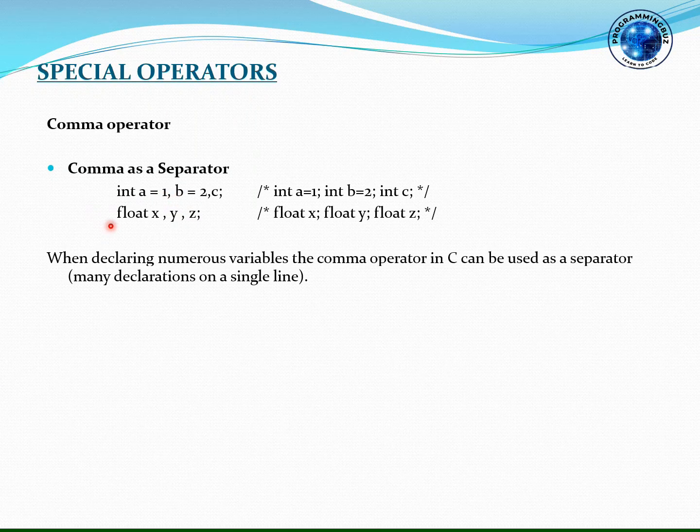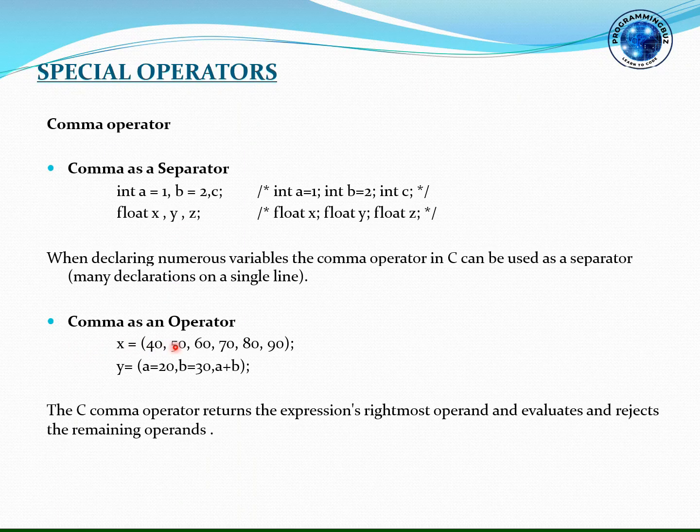Similarly, consider the next example where float x comma y comma z. Instead of writing three different declarations of float variables like float x, semicolon, float y, semicolon, float z, semicolon, we can use a single line using the comma as a separator. Actually, we have used comma previously also in our examples. So it is very simple to use comma as a separator. Next we will see comma as an operator.